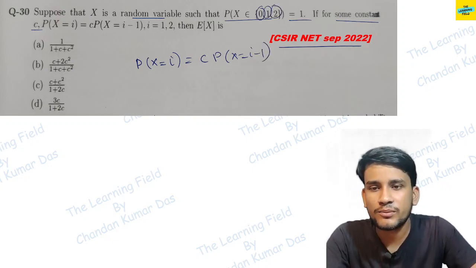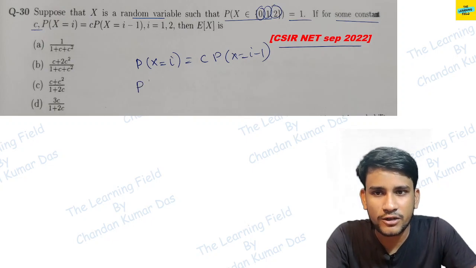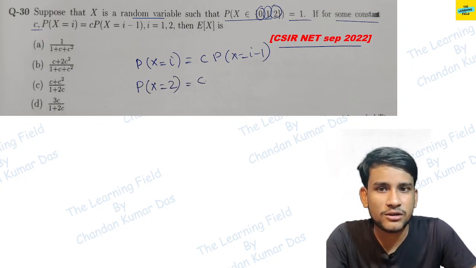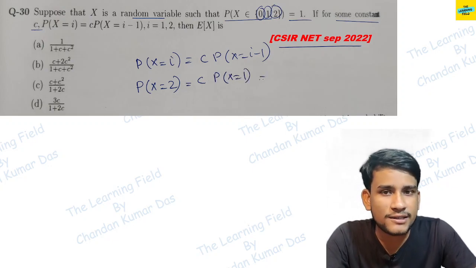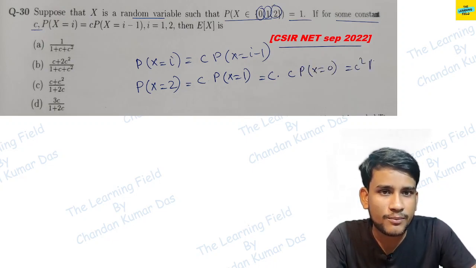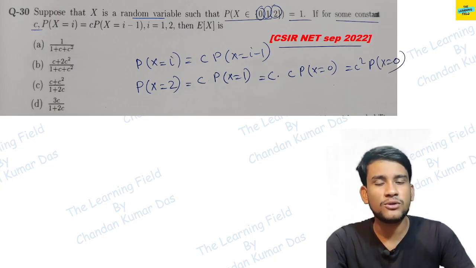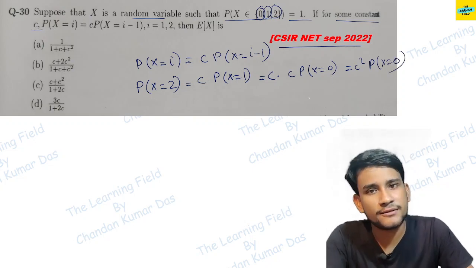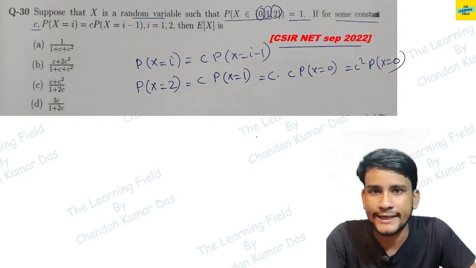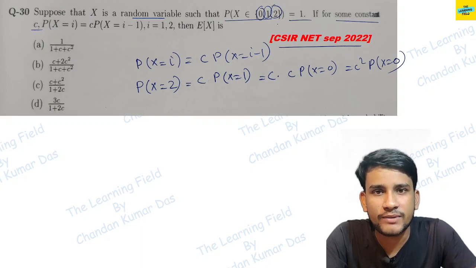So if we calculate the probability of x equal to 2 first, this is equal to c into the probability of x equal to 1, and the probability of x equal to 1 is again c into the probability of x equal to 0, that is c square times the probability of x equal to 0. These are the given points. Now it is given that this sum is 1.